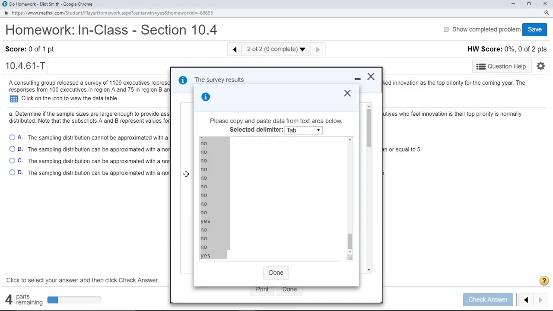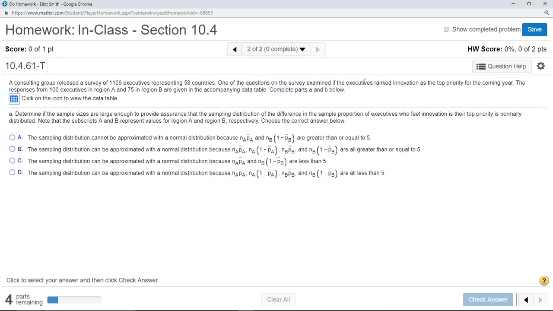All right, so let's go back to the problem. Determine if the sample sizes are large enough to provide assurance that the sampling distribution of the difference in the sample proportion of executives who feel innovation is their top priority is normally distributed. Note the subscripts A and B represent the values for region A and region B respectively. Please choose the correct answer below. All right.